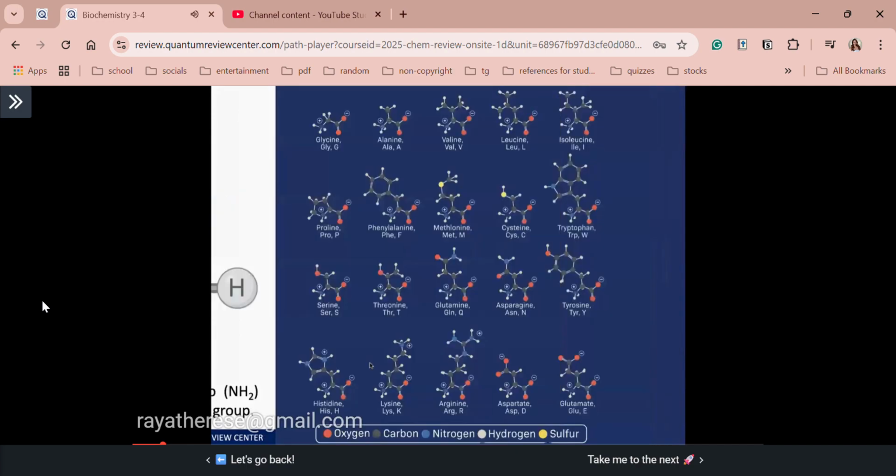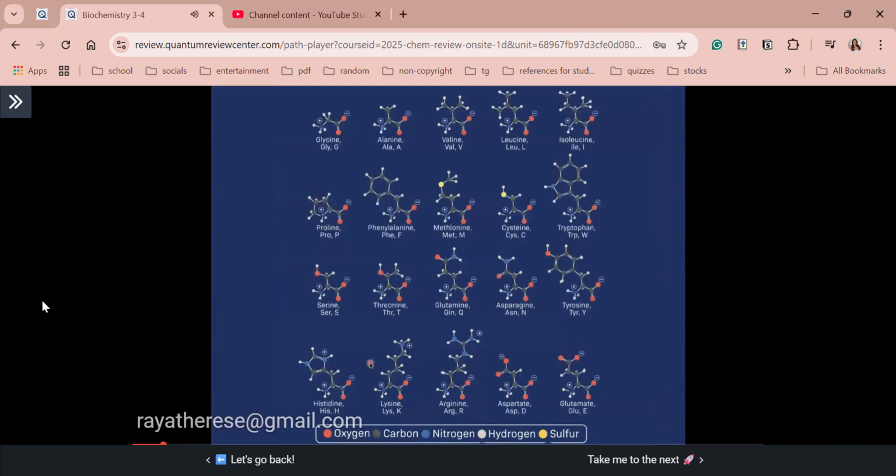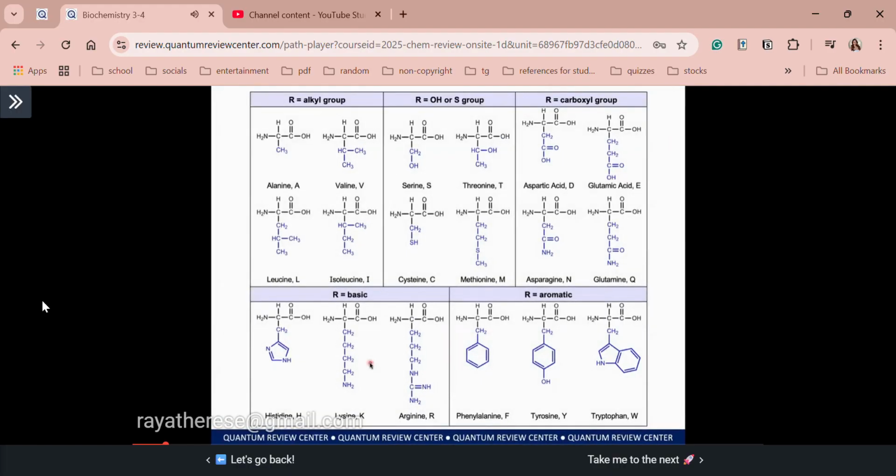All right, so here is the structure of your 20 standard amino acids. So class, remember ha, meron kasi tayong non-standard amino acids or technically derivative po siya ng 20 standard amino acids. For our discussion, we are just going to focus with the 20 standard AAs or amino acids. All right, so no need to familiarize the structure. Class, ang important here is that you know their groupings depending on their side chain. So for this table, we have 5 different groups. Okay, so first one, this is the non-polar group or those amino acids that only contains alkyl group in their side chain. So we have alanine, valine, leucine, and isoleucine. Actually, guys, si glycine and proline, they are also in this group.